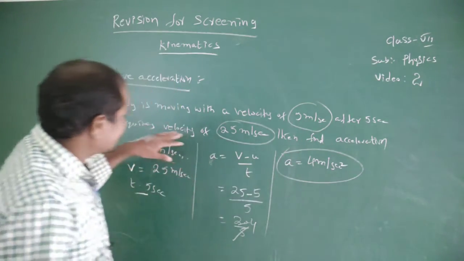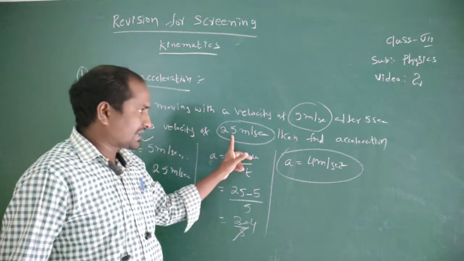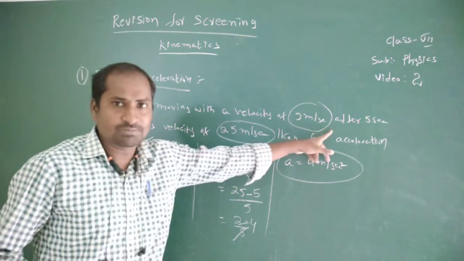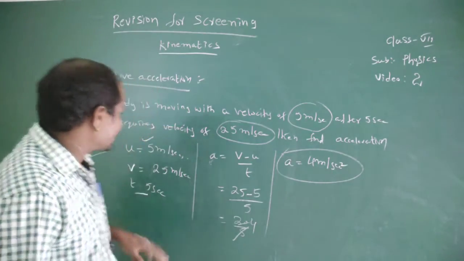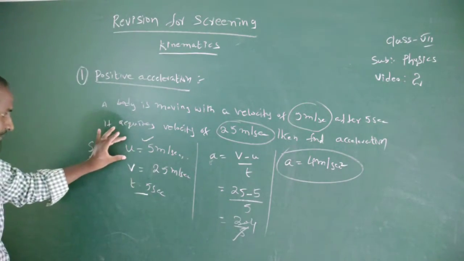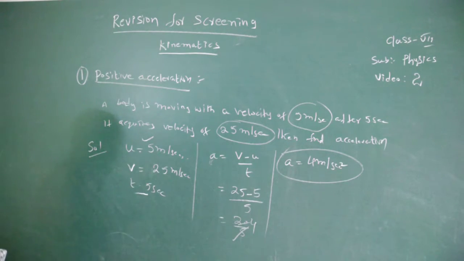After 5 seconds, the velocity is increasing, here from 5 to 25 meters per second. The velocity is increased with respect to time. So here 25 meters per second. Then find the acceleration. Here initial velocity u equal to 5, v equal to 25 means final velocity equal to 25, and t equal to 5 seconds.